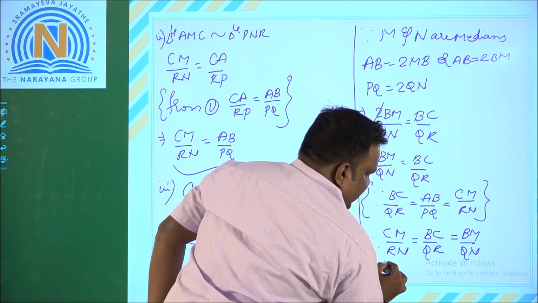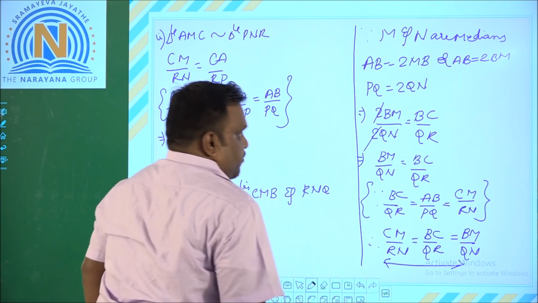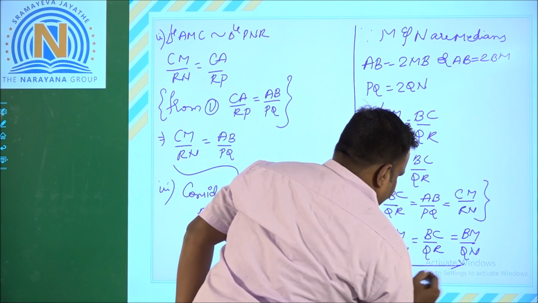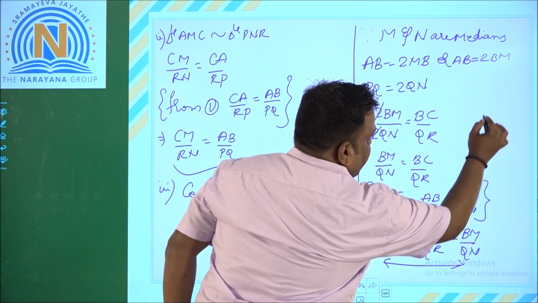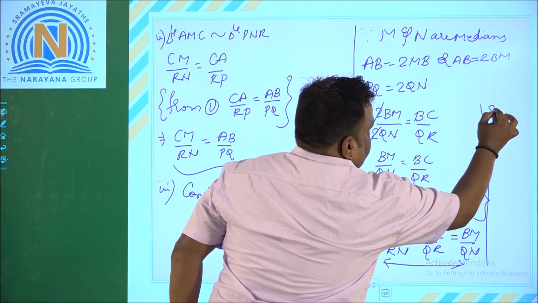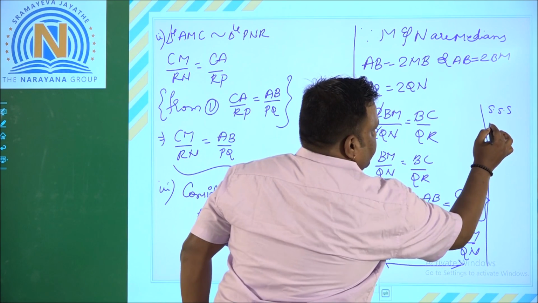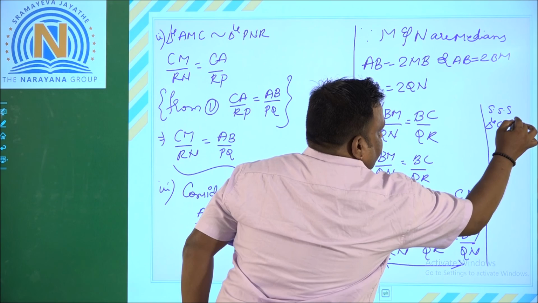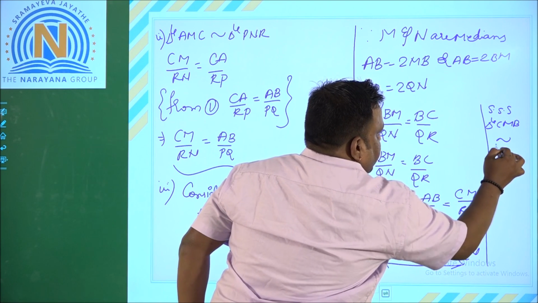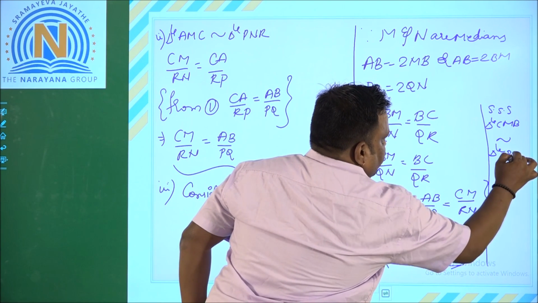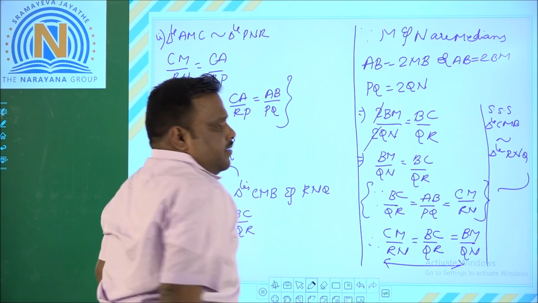Here we can see that the ratios of the three sides are proportional. According to SSS similarity, we can write triangle CMB similar to triangle RNQ. This is what you have to prove. Thank you.